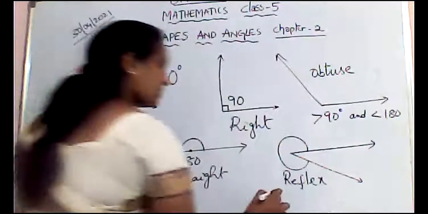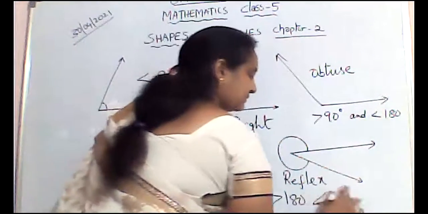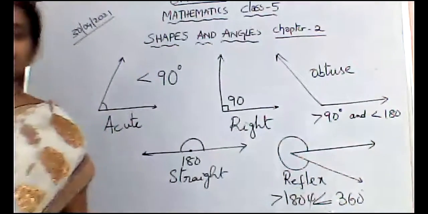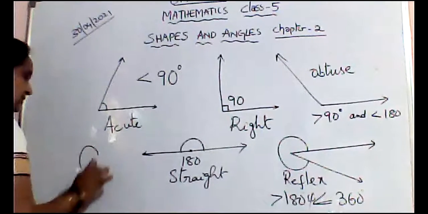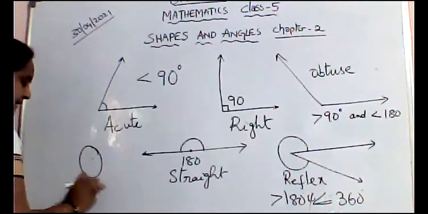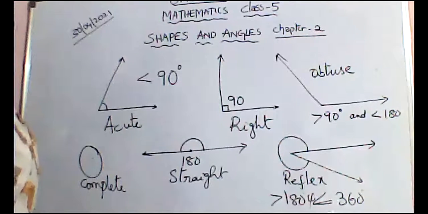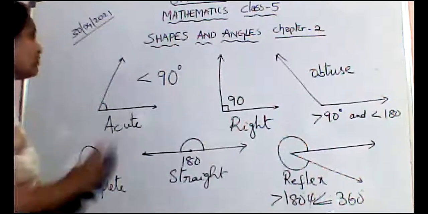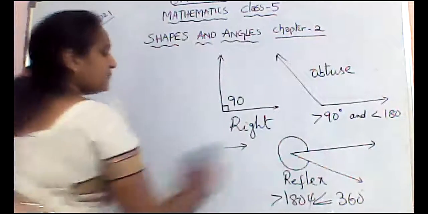Reflex angle means more than 180 and less than 360. When it completes a complete round, this is called a complete angle or full angle. So these are the main angles. Then how will we measure the angle?